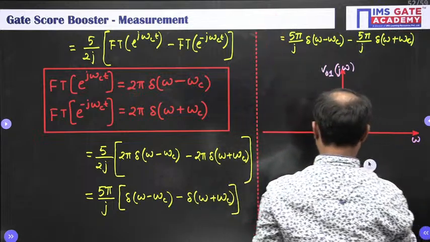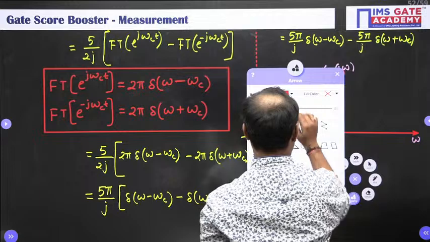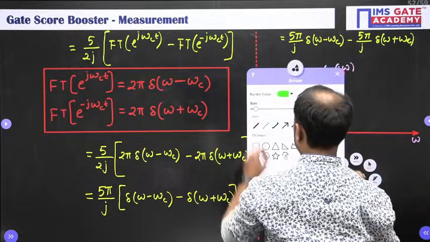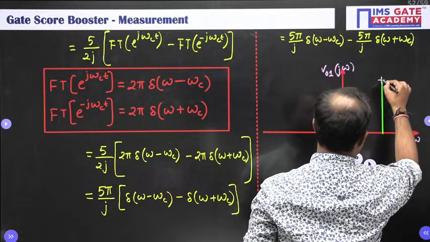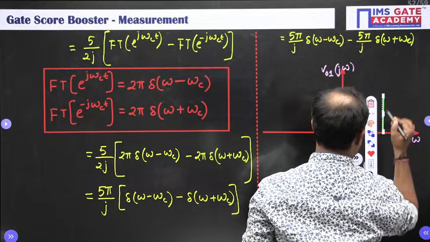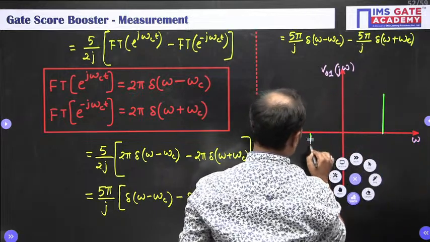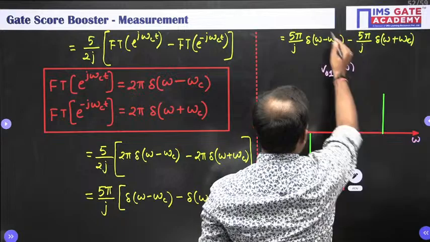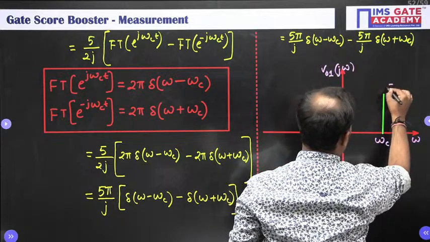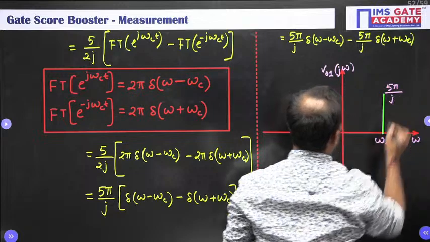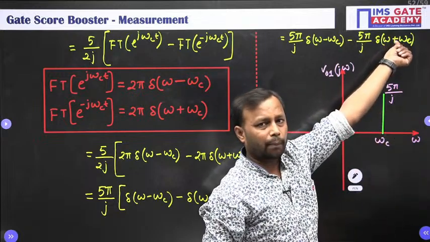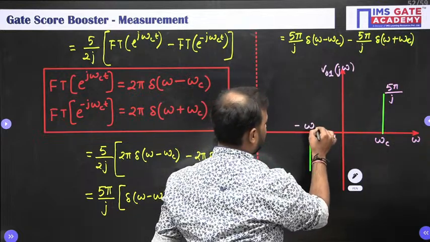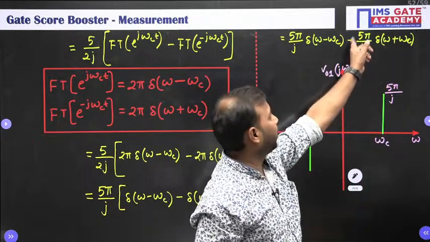So the strength here is, let me write, and here, this value at omega c is 5 pi by j, and equating omega plus omega c to 0 means omega equal to minus omega c. At omega equal to minus omega c, what is the strength? Minus 5 pi by j.